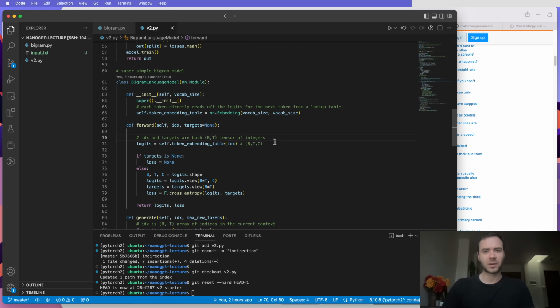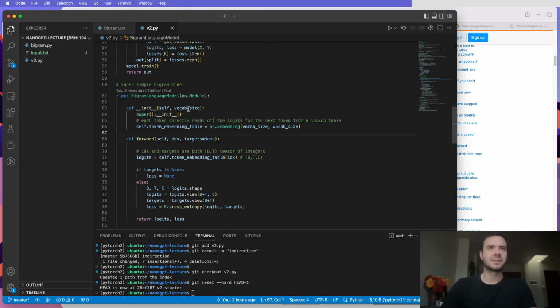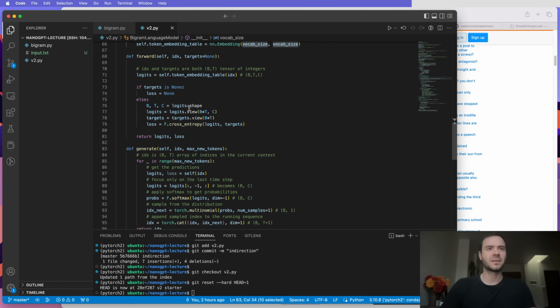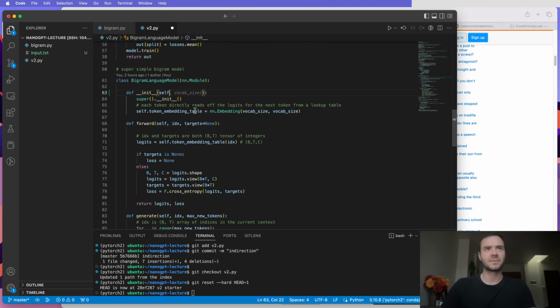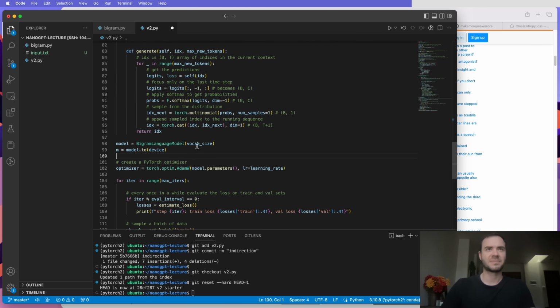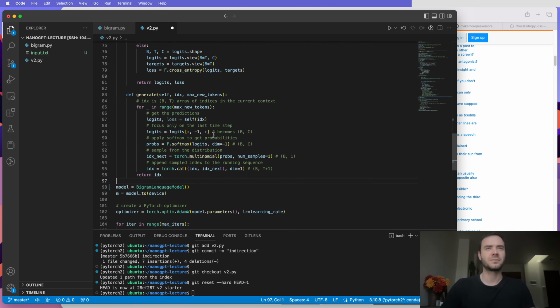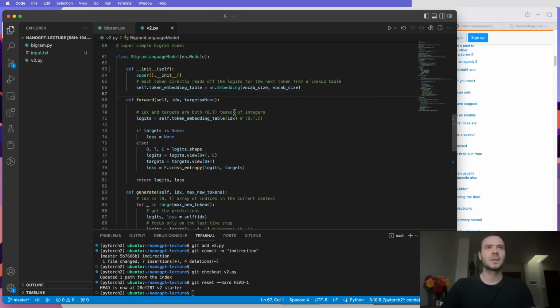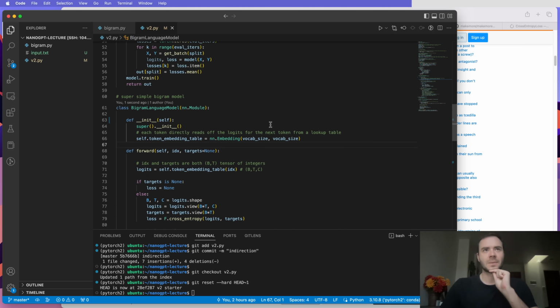So first, let's get some quick preliminaries out of the way. First, the thing I'm kind of bothered by is that you see how we're passing in vocab size into the constructor? There's no need to do that because vocab size is already defined up top as a global variable. So there's no need to pass this stuff around. Next, I want to create a level of indirection here where we don't directly go to the embedding for the logits, but instead we go through this intermediate phase because we're going to start making that bigger.